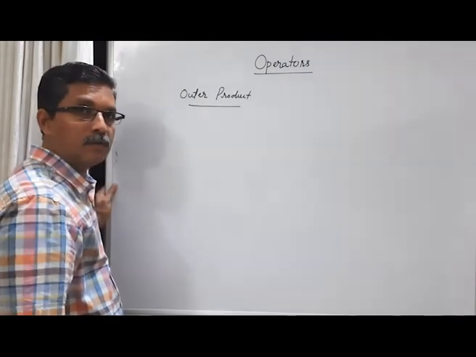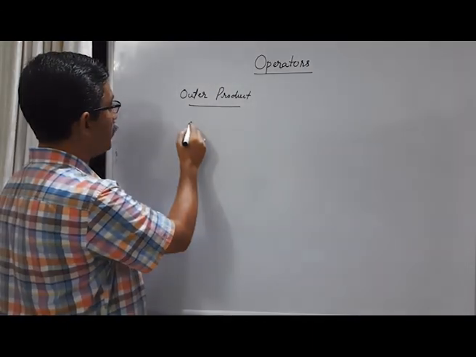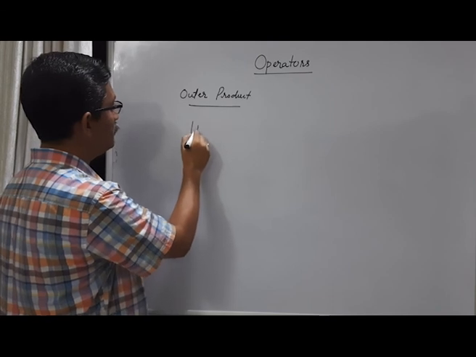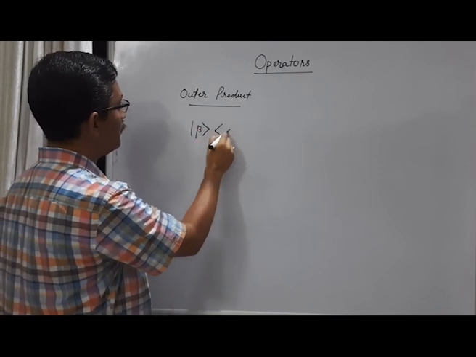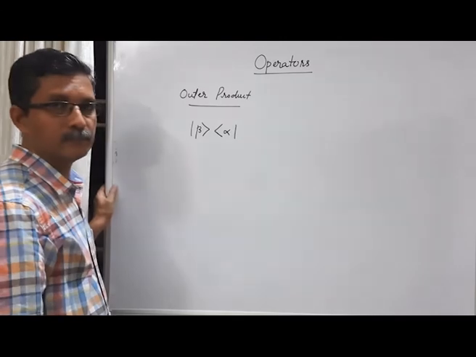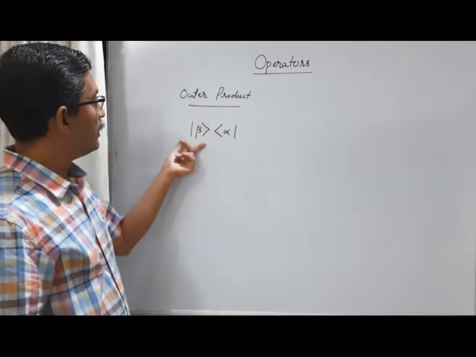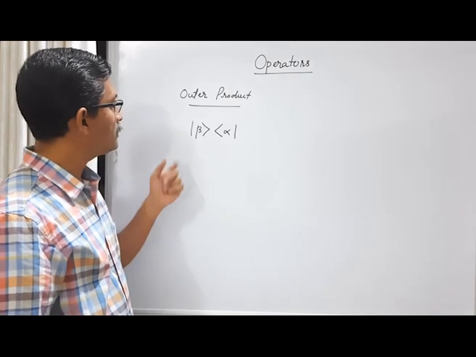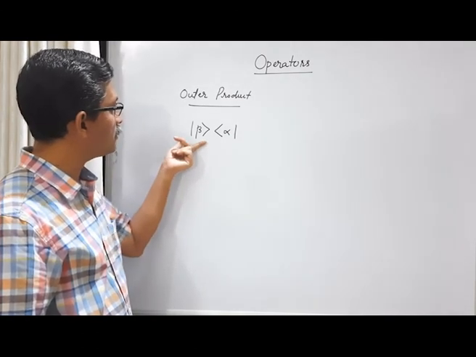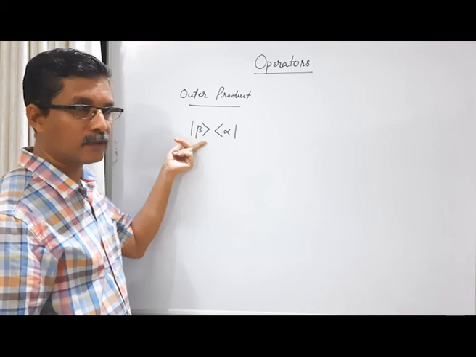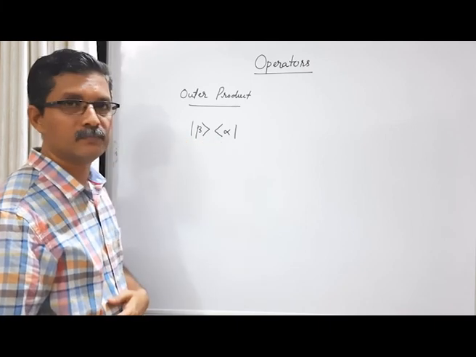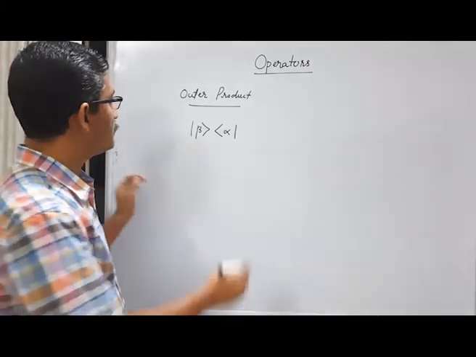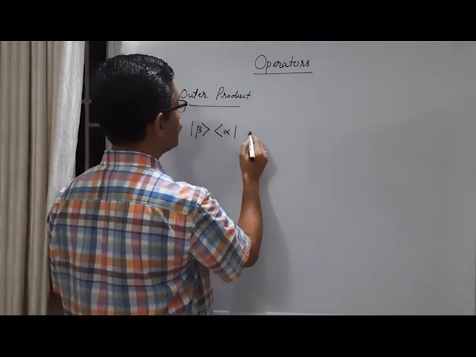Consider this idea, outer product. Consider a quantity like this, ket beta bra vector alpha. Now this quantity is an outer product between ket vector beta and bra vector alpha. So this is an outer product.